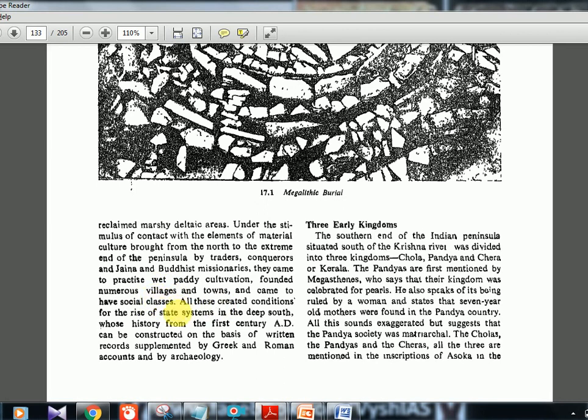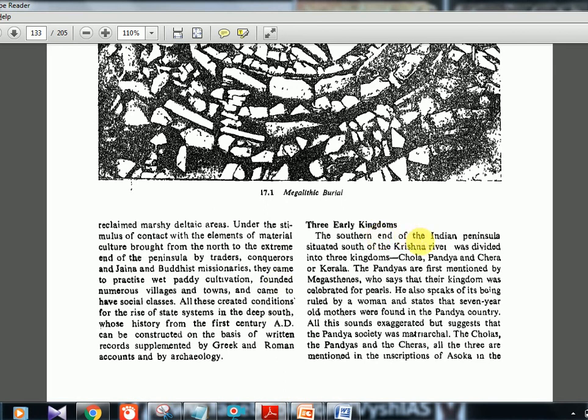All these created conditions for the rise of state systems in the deep south, whose history from the 1st century AD can be constructed on the basis of written records supplemented by the Greek and Roman accounts and by archaeology. Okay, so two sources: one is archaeology and another is the written records from Greek and Roman. That is how we come to know about the kingdoms. So three early kingdoms we will see: Chola, Pandya, and Chera.